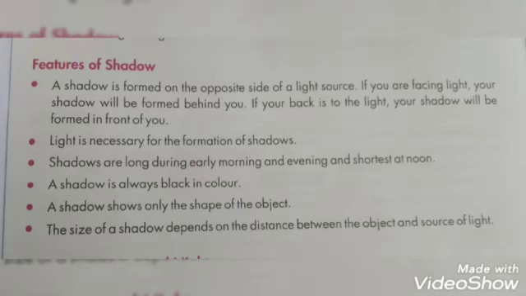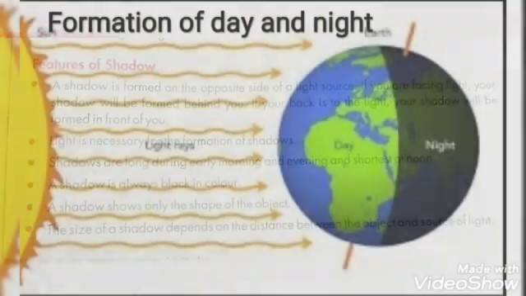A shadow is always black in color. A shadow shows only the shape of the object, and the size of the shadow depends on the distance between the object and the source of light.